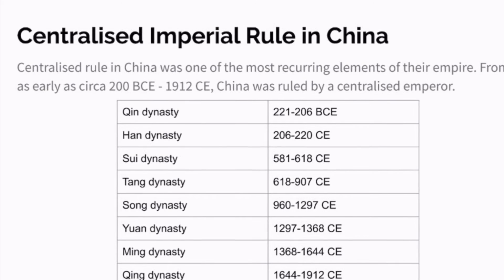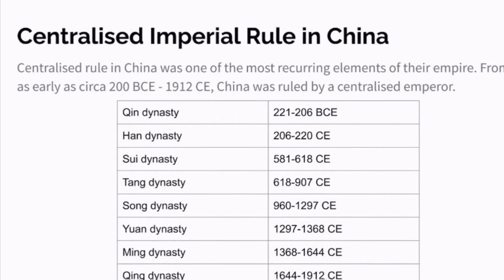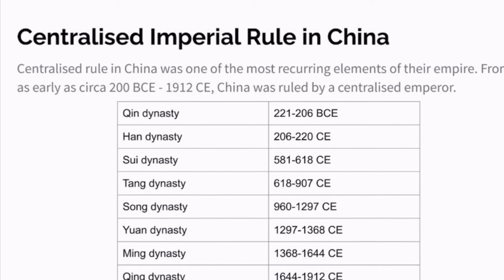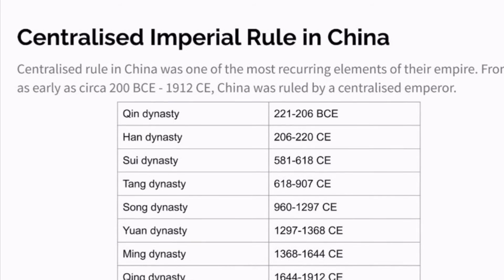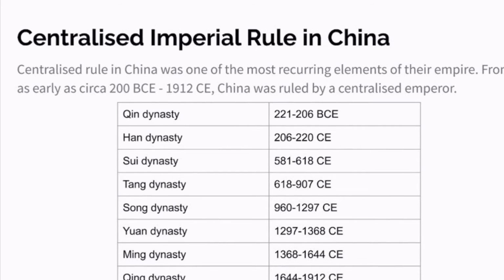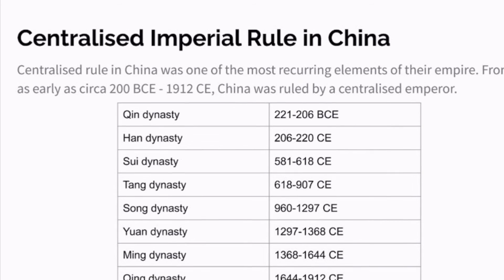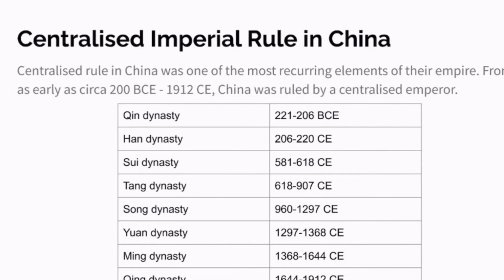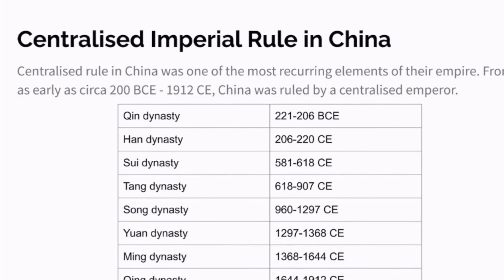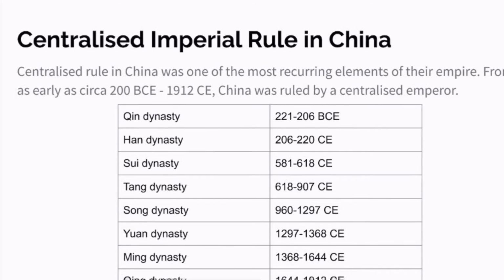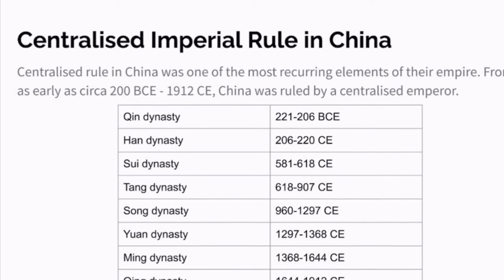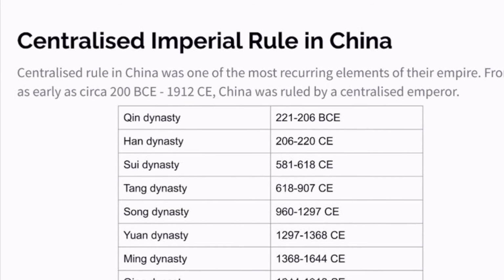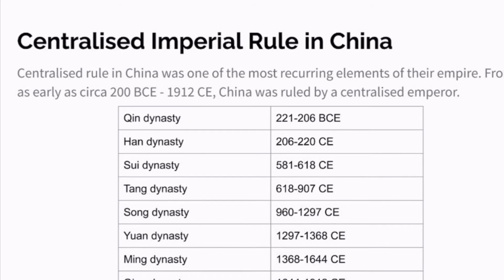And the reason this was a continuity is because after his dynasty, which was the Sui dynasty, although it survived for 37 years, the tradition that the Sui dynasty created for the Tang dynasty, and then later the Song dynasty, completely outlived its house. And from then until less than 200 years ago, China was under centralized rule. So, for most of its history that we know of, it was under centralized imperial rule, which is something that they managed to continue over such a powerful, long period of time.